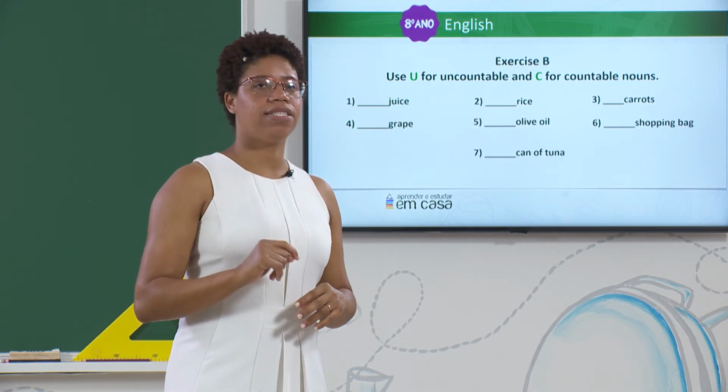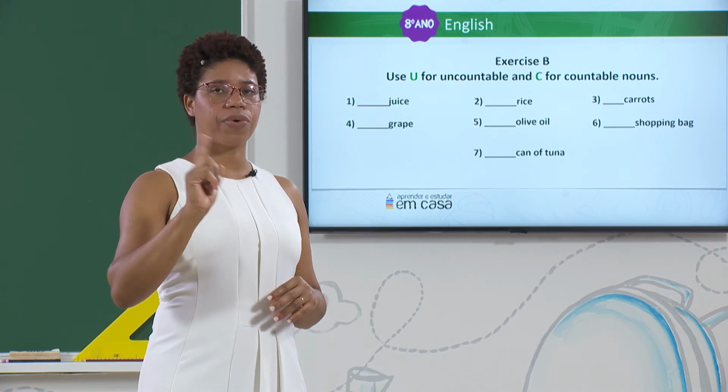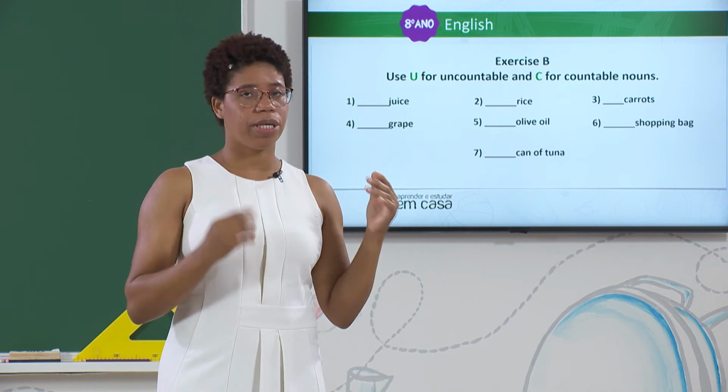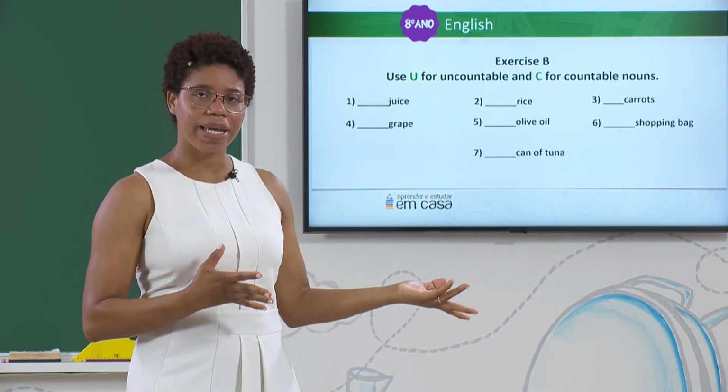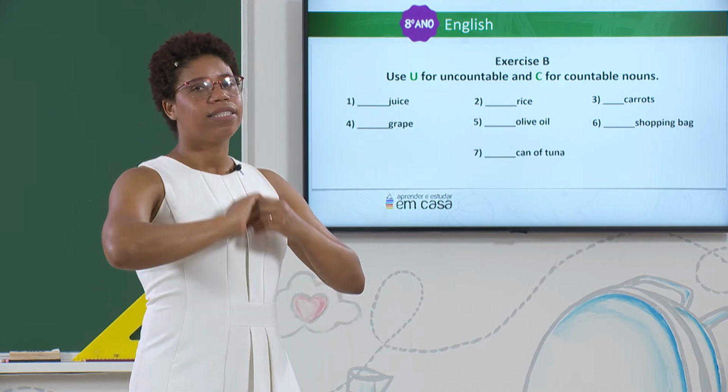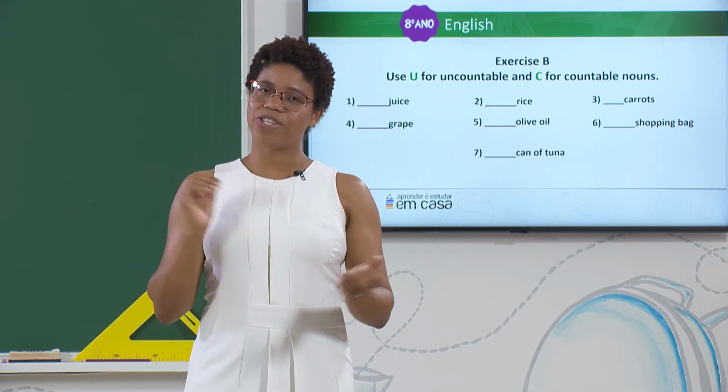See that the only word not related to food is number 6, shopping bag. But we need a shopping bag when we go shopping because we need it to put the food, okay? Take your time and do the exercise. I'll see you soon.